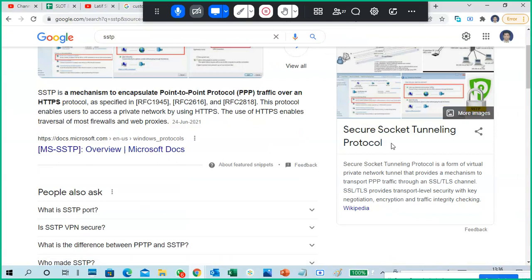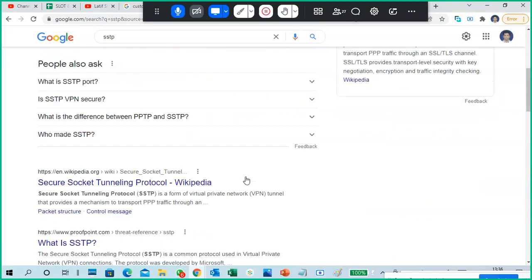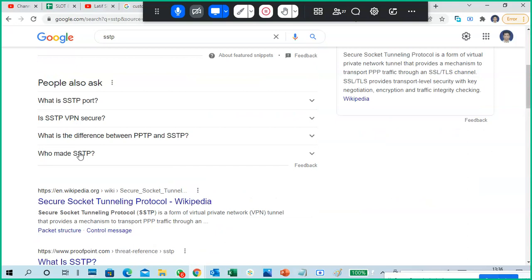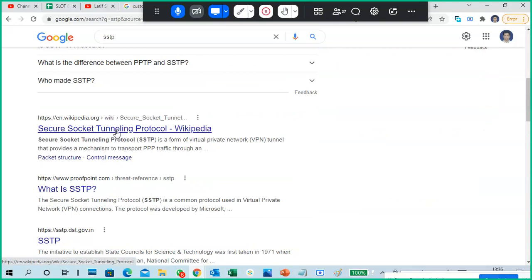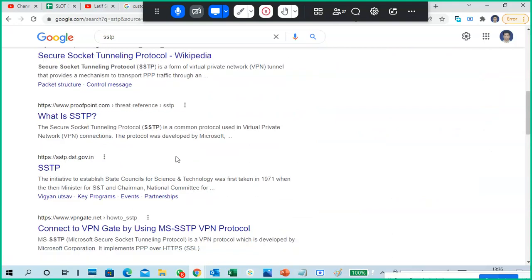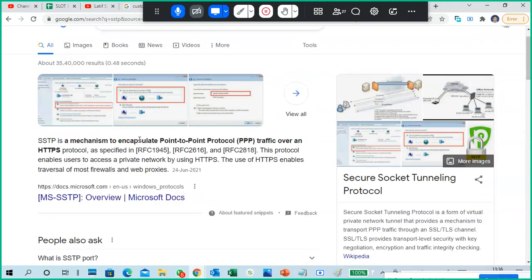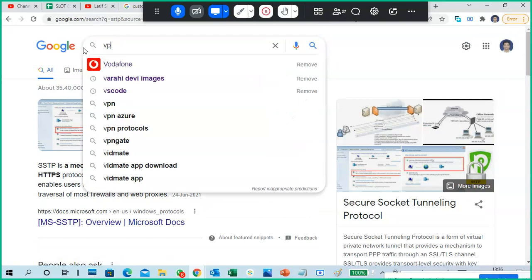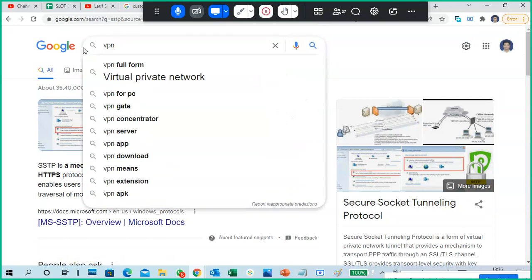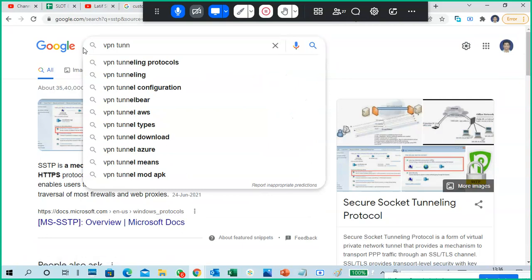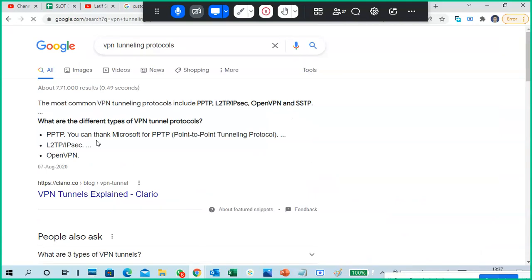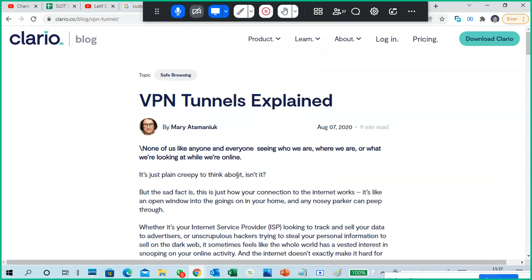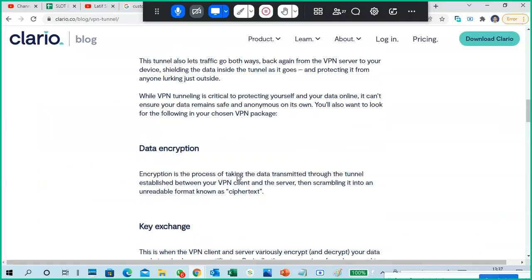Okay, secure socket tunneling protocols, like SSTP. You also have PPTP, point-to-point tunneling protocols. VPN tunneling protocols, yeah, here it is better. L2TP, also called IPsec.